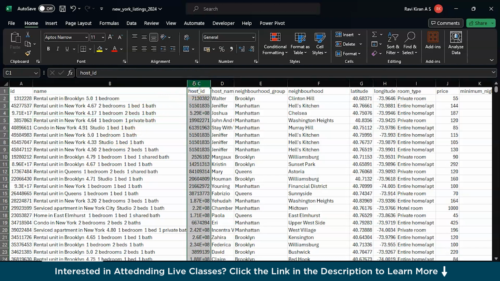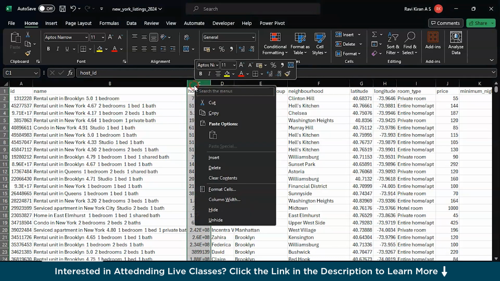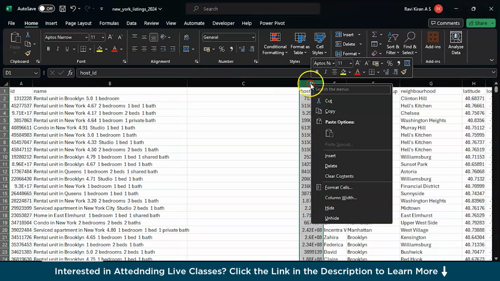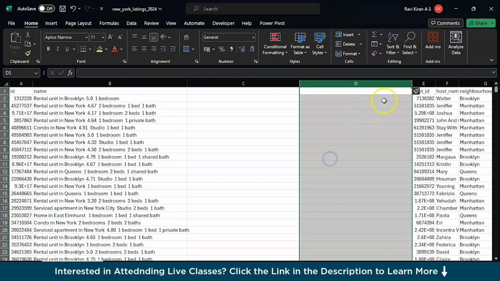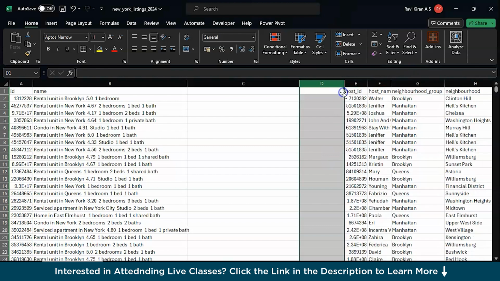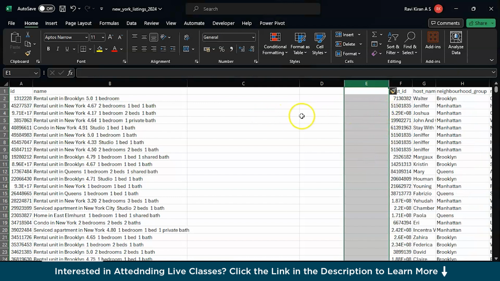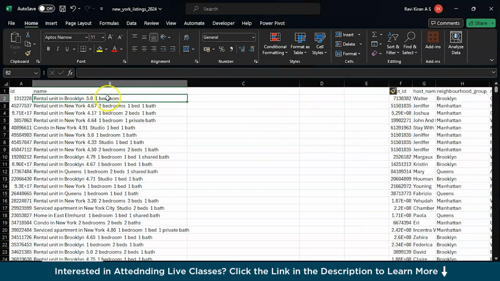Now let's say we want 1, 2, 3 columns, right? So we want one column for the name of the hotel, and one column for the ratings, and one column for the configuration, right? We have created this particular configuration, but we don't know how to split it, right? How do you split this particular cell into 3 different columns?